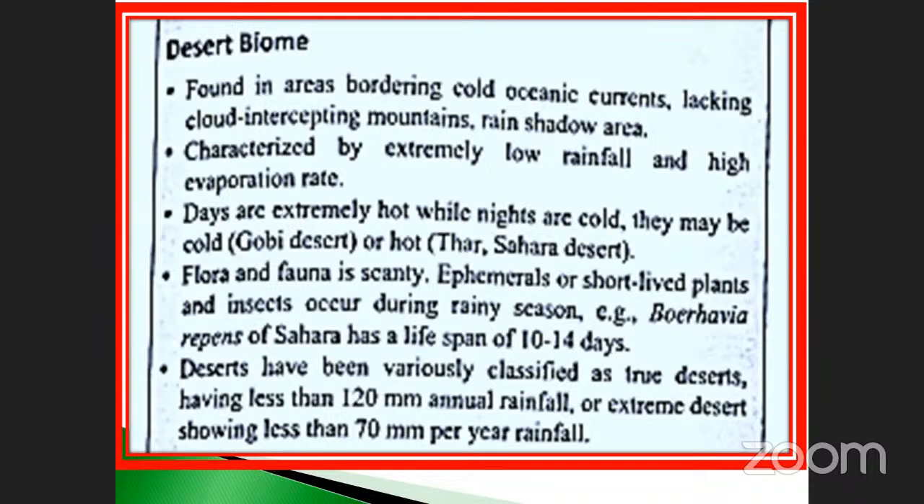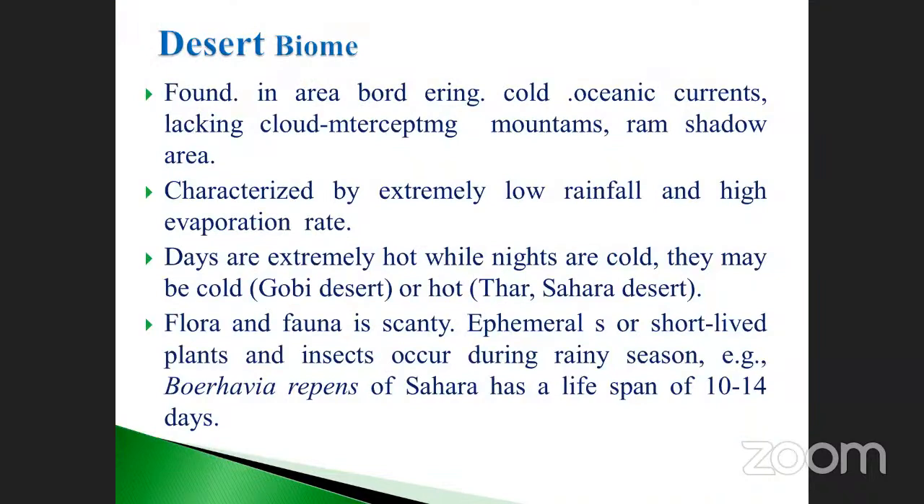At the same time, the temperature is also very high. And how it will be in the evening, in the daytime as well as the nighttime. That's why the plants also adapted to xerophytic conditions. So they can change their characteristics, isn't it, my dear? So the desert biome is found in the area bordering cold currents. Already we saw this part.